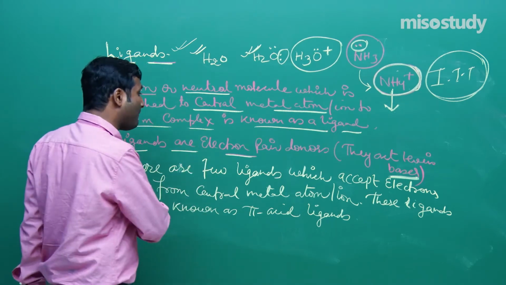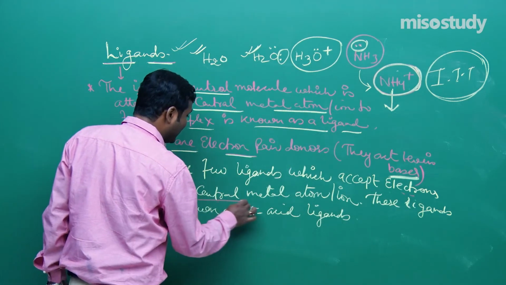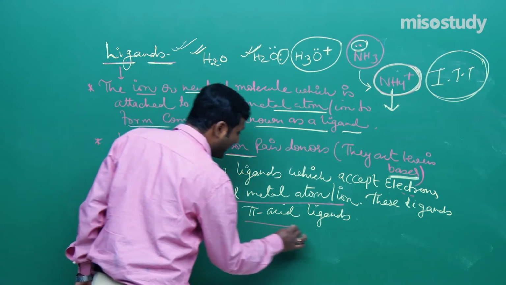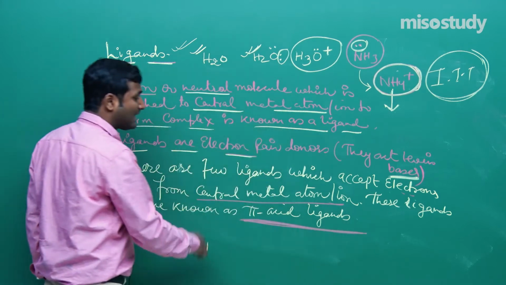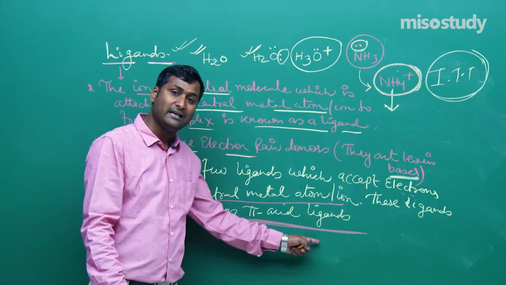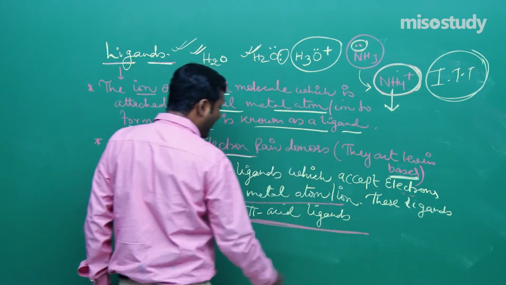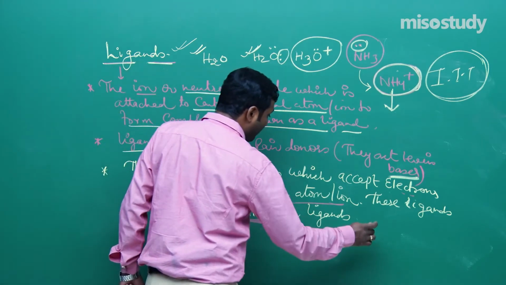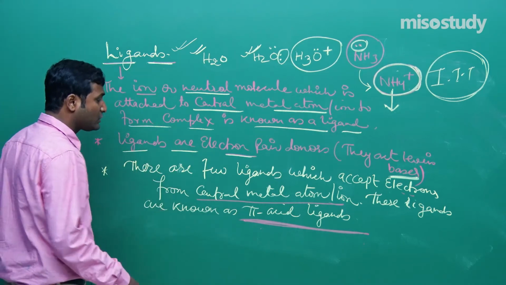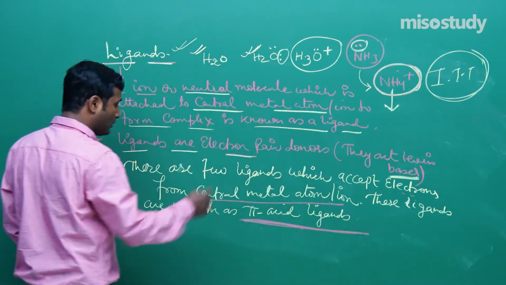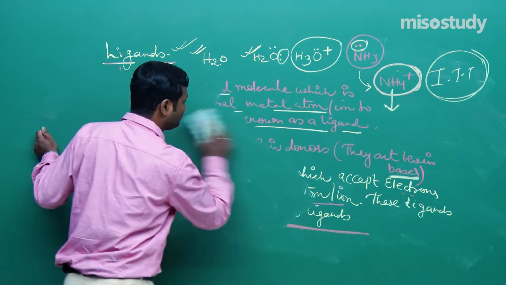But there are a few examples where they accept electrons from the central metal atom, and this type of ligand is known as a pi acid ligand. There are two types of pi acid ligands: sigma donor pi acceptor ligands and pi donor ligands. We will discuss this topic later. Now I am going to rub this part and we will discuss a few more things related to ligands.